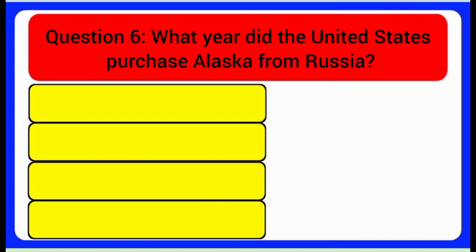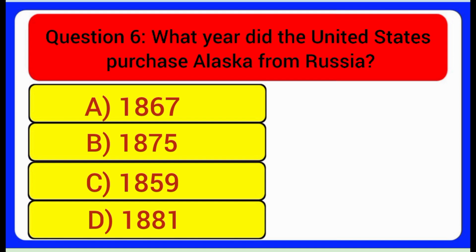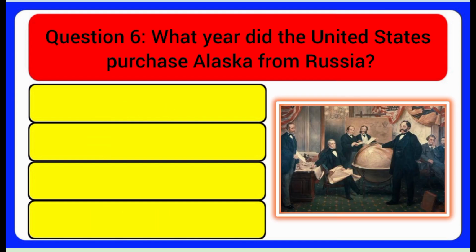Question 6. What year did the United States purchase Alaska from Russia? A. 1867. B. 1875. C. 1859. D. 1881. Answer: 1867.